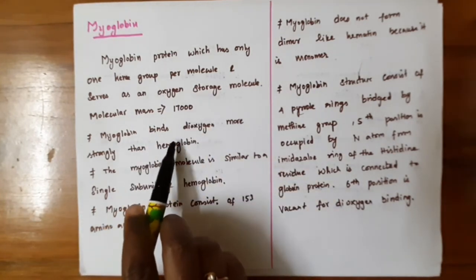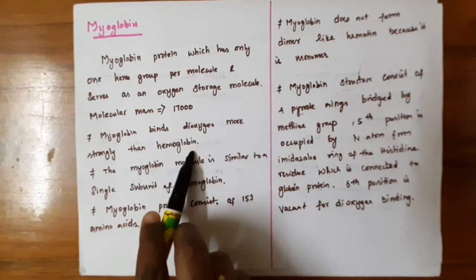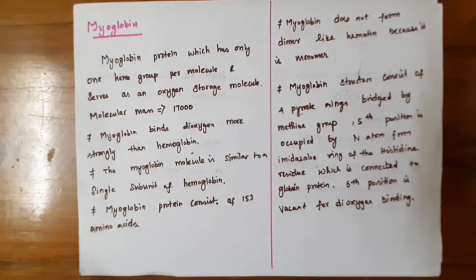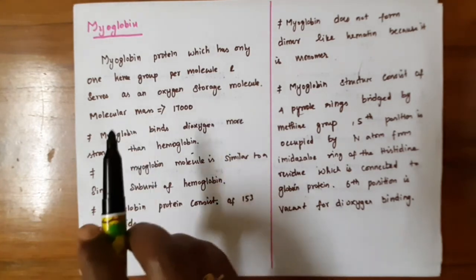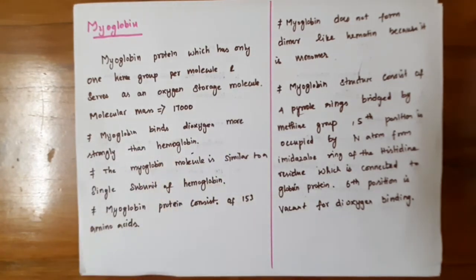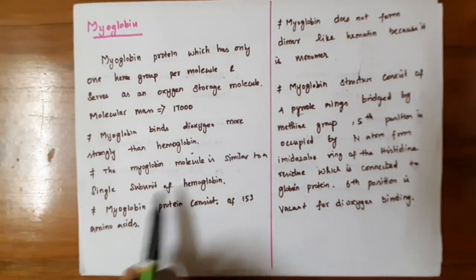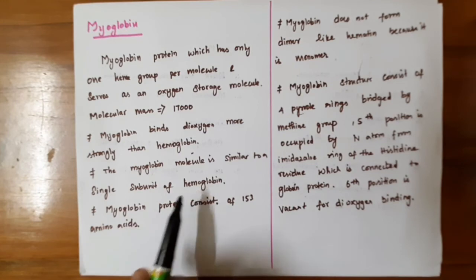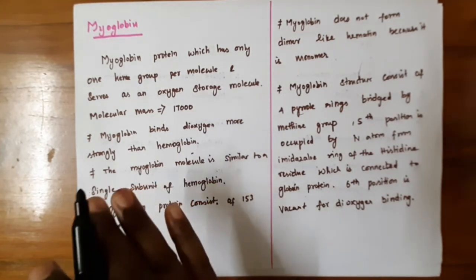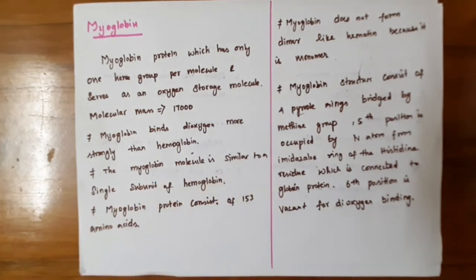This myoglobin binds dioxygen more strongly than hemoglobin because there is no cooperative binding in myoglobin, since it contains only one heme group. So it readily captures the oxygen from the tissues. The myoglobin molecule is similar to a single subunit of hemoglobin, and if you see the structure of myoglobin, it is similar to the hemoglobin structure.